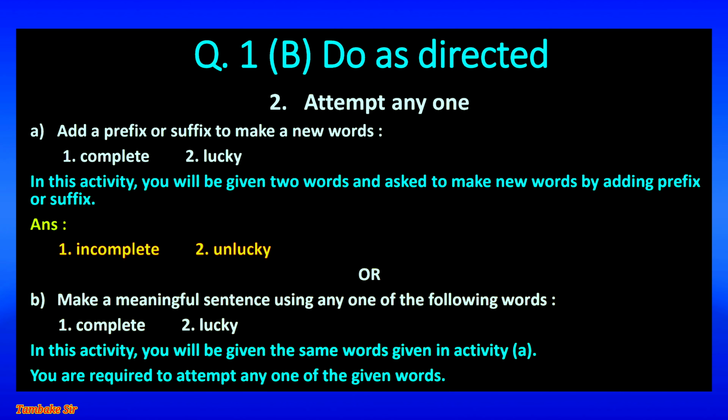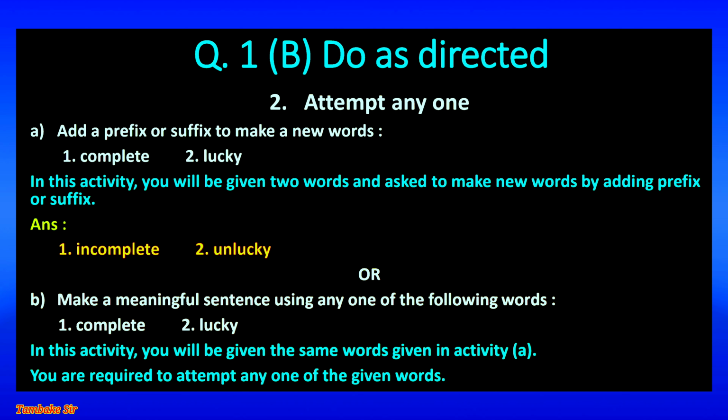Point number 2, attempt any one. A. Add a prefix or suffix to make a new words. 1. Complete. 2. Lucky. In this activity, you will be given two words and asked to make new words by adding prefix or suffix. Answer for these two words are complete, incomplete, lucky, unlucky.